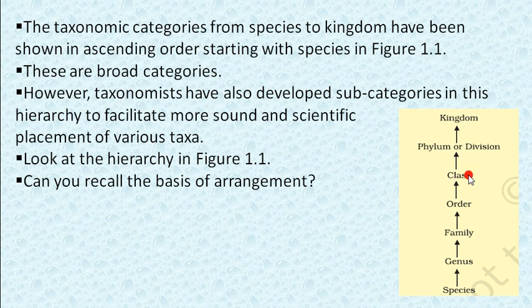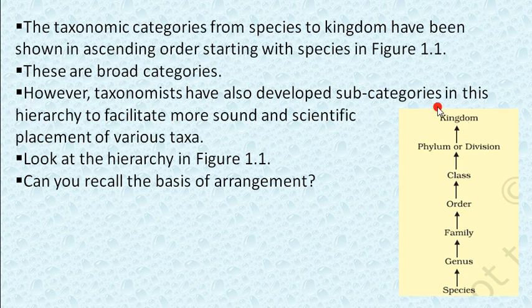And a group of countries, for example India, Pakistan, China, make Asia. And kingdom is the whole world.